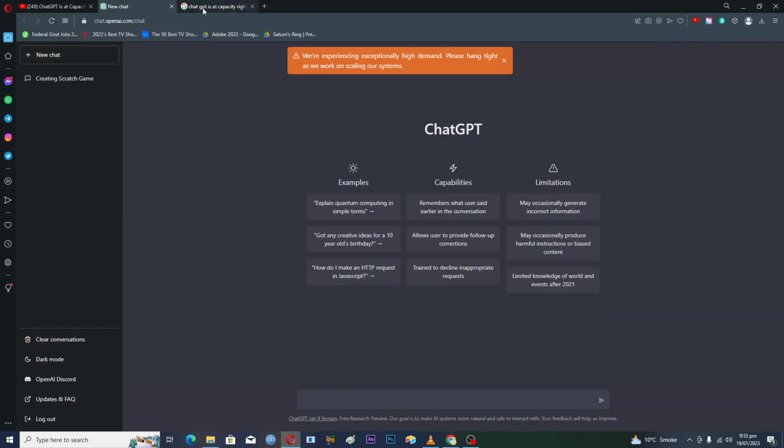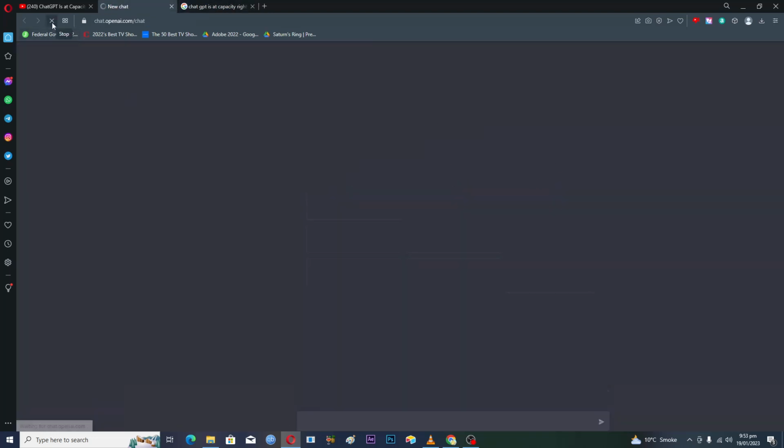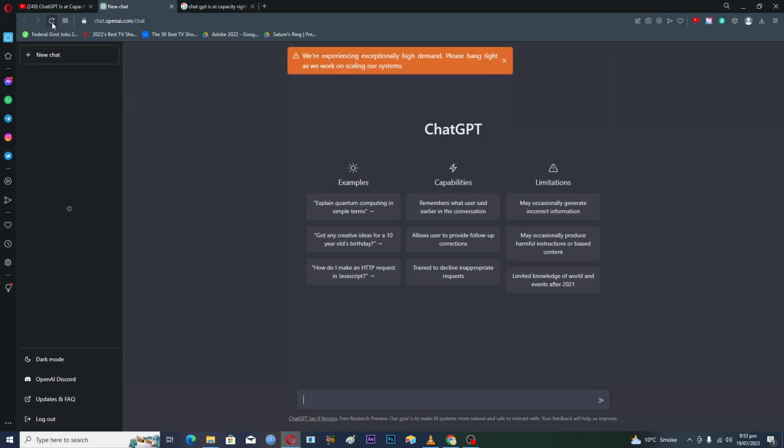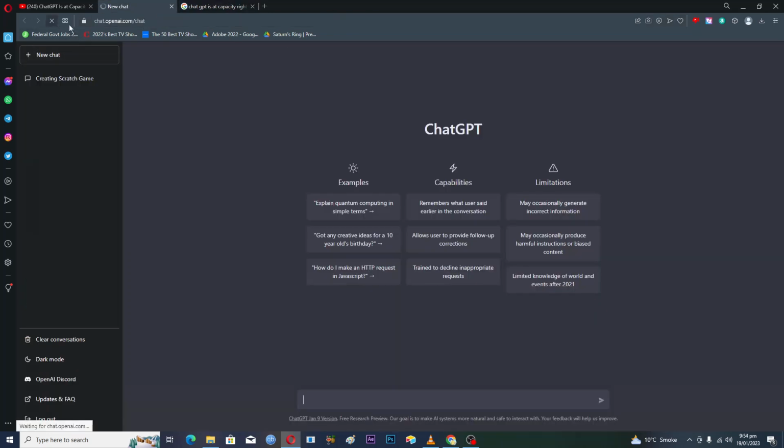If you see this error while trying to log into your ChatGPT account, you just have to reload it. Just keep reloading it. Sometimes it will take like 10 seconds, and sometimes it will take like 2 minutes. But the fix is this: you just have to keep reloading the page.